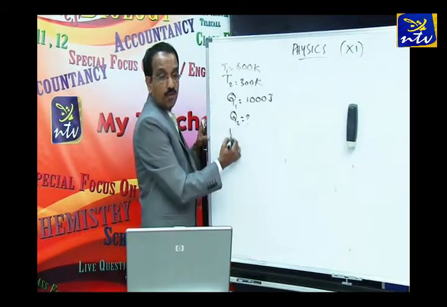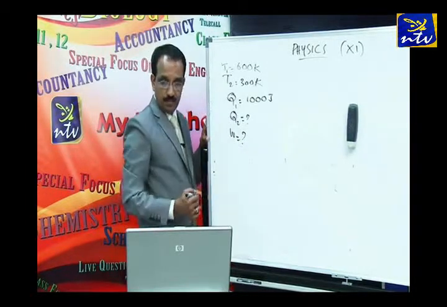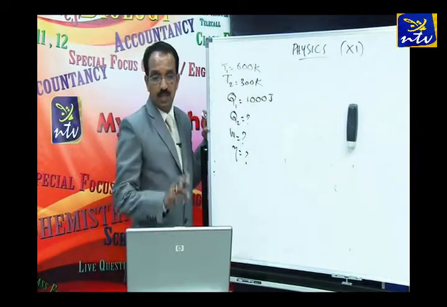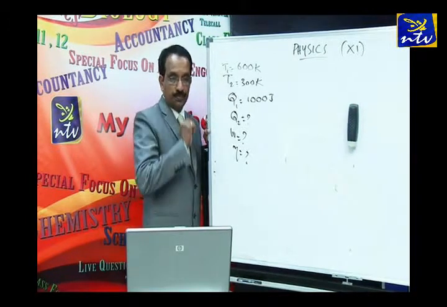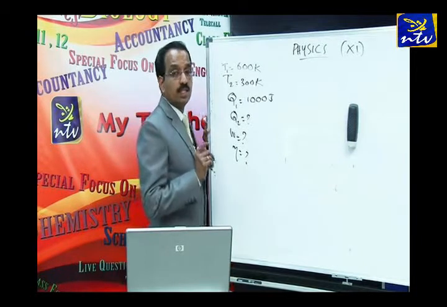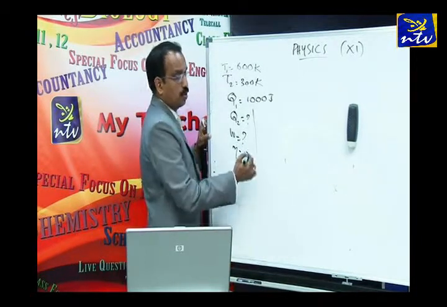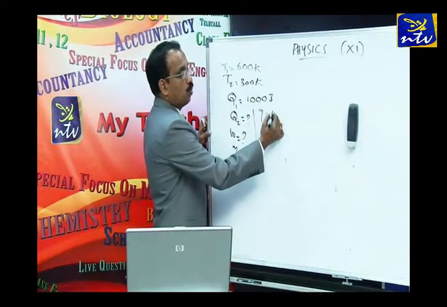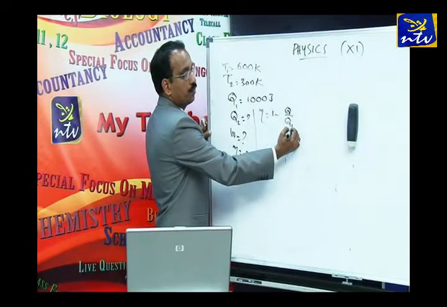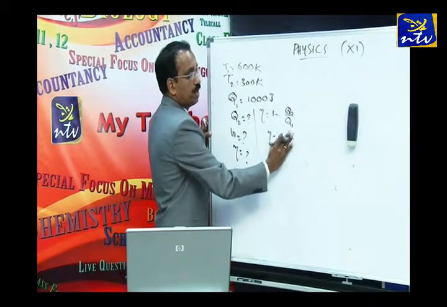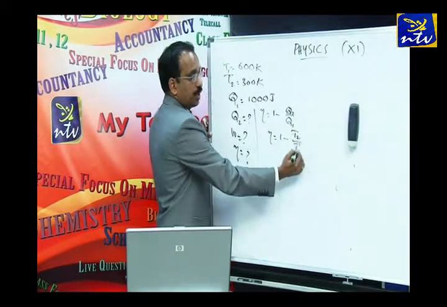Then what else do we have to find? What will be the external work done? Also we have to find out the efficiency of the heat engine. These are the quantities to determine. So how do you find the energy rejected to the sink at 300? You know two equations of efficiency. One is 1 minus Q2 by Q1 and the other is 1 minus T2 by T1 in terms of temperature.